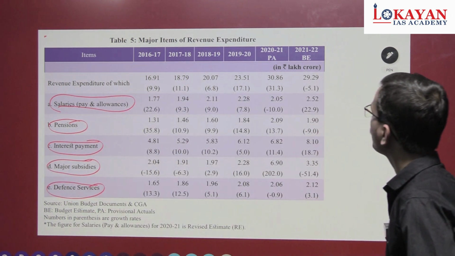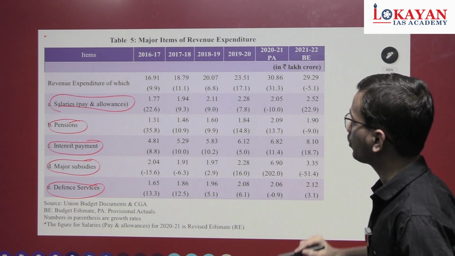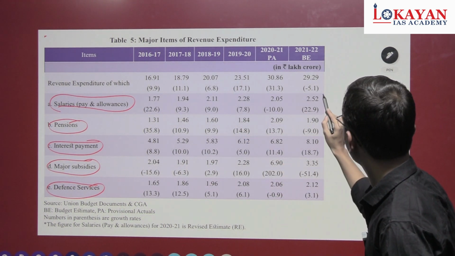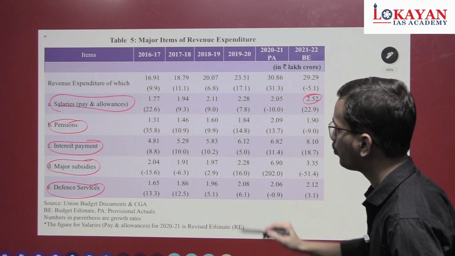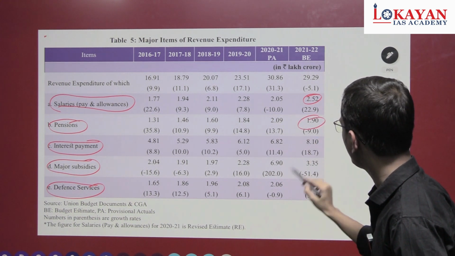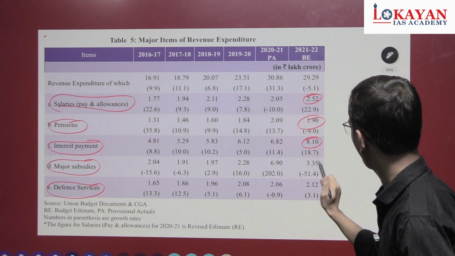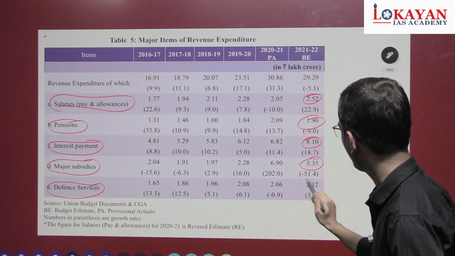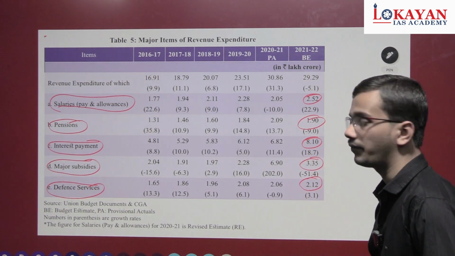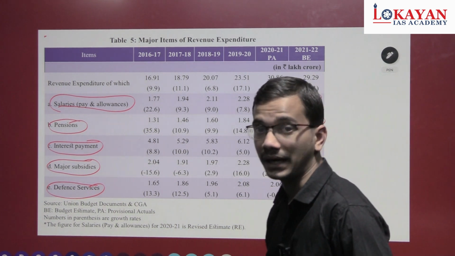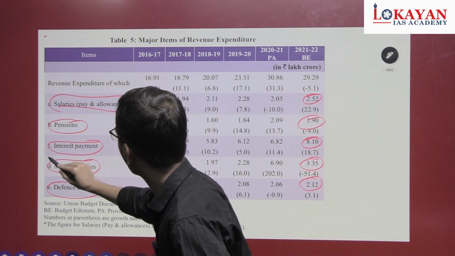Now see the expenditure in lakh crore: salaries 2.52, pensions 1.90, interest payment 8.10 lakh crore, major subsidies 3.35, defense services 2.2. Which one incurs the maximum? Interest payment.